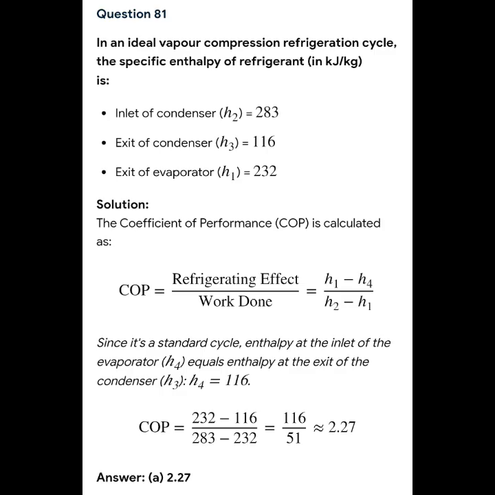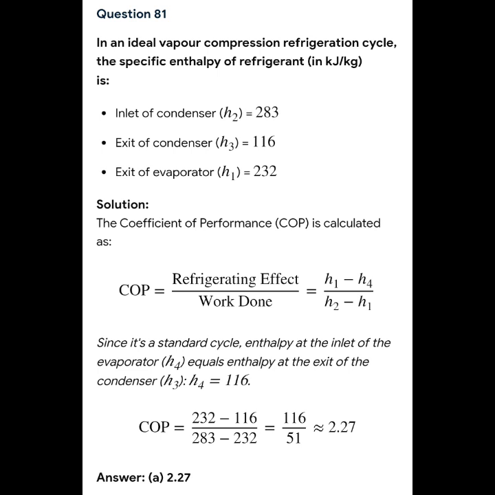So the next question is question 81. In an ideal vapor compression refrigeration cycle, the specific enthalpy of refrigerant in kilojoules per kilogram is: inlet of condenser H2 is equal to 283, exit of condenser H3 is equal to 116, exit of evaporator H1 is equal to 232.